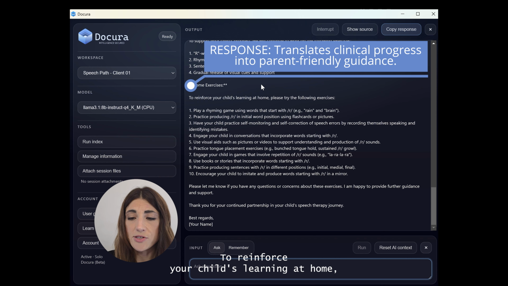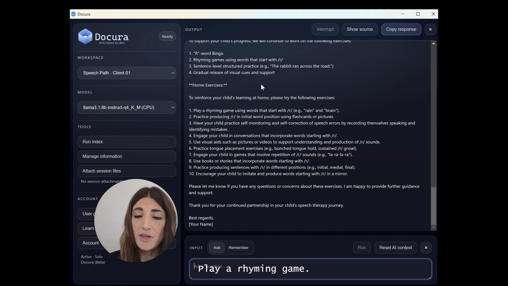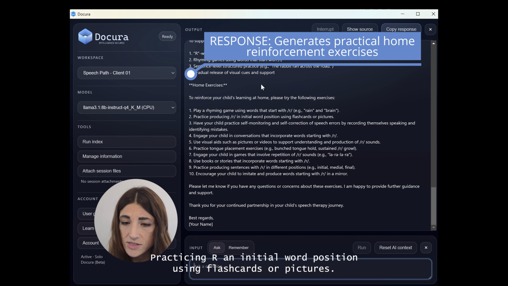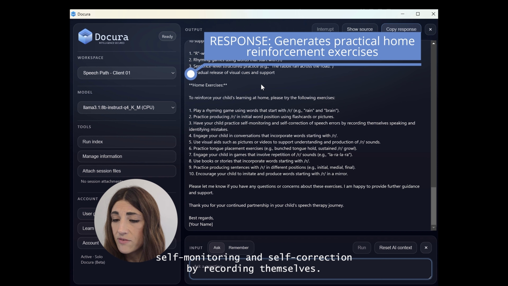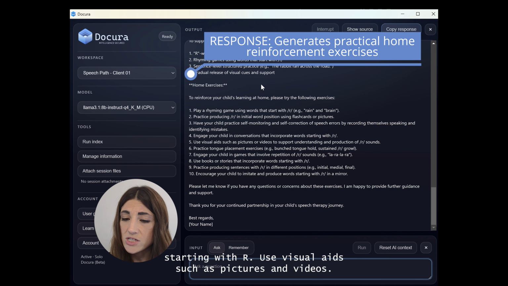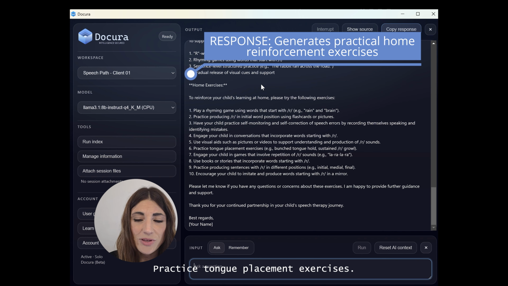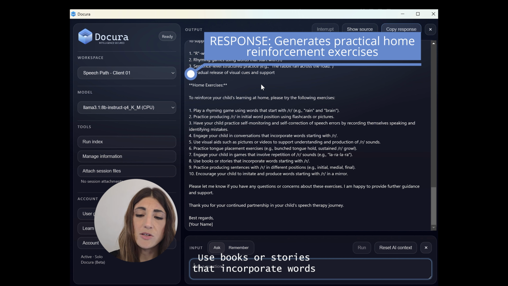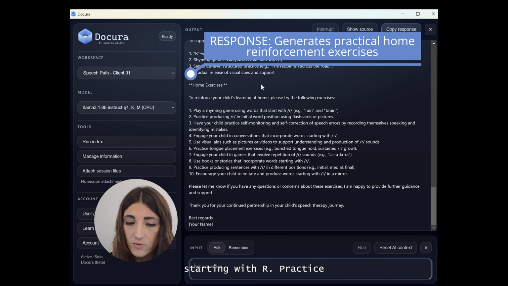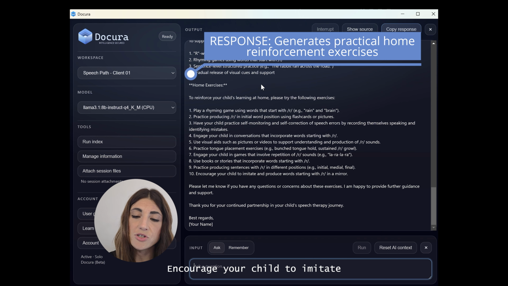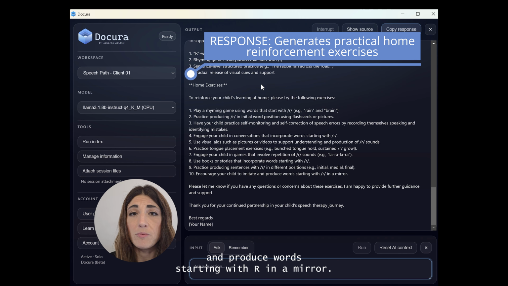To reinforce your child's learning at home, please try the following exercises: play a rhyming game, practice producing R in initial word position using flashcards or pictures, have your child practice self-monitoring and self-correction by recording themselves, engage your child in conversation that incorporate words starting with R, use visual aids such as pictures or videos, practice tongue placement exercises, engage your child in games that involve repetition, use books or stories that incorporate words starting with R, practice producing sentences with R in different positions, encourage your child to imitate and produce words starting with R in a mirror.